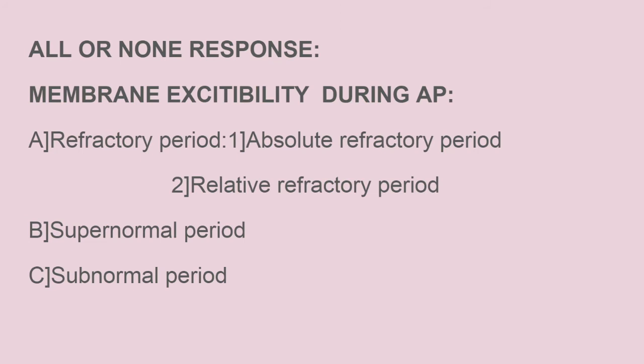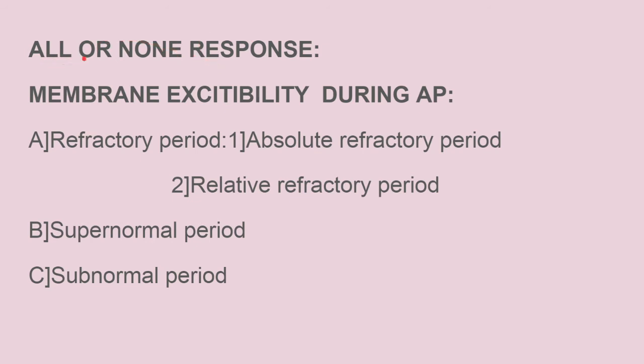The next is the all or none response. As the name says, either the nerve fiber will produce the nerve impulse or it will not. If the stimulus is below the sub-threshold level, less than the threshold level, then the action potential won't be generated and won't cause any excitability. That is the none response. What is the all response? If I apply a stimulus at a very high level, more than the capacity of the nerve fiber, then also there will be no response.